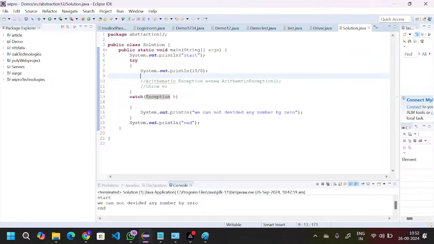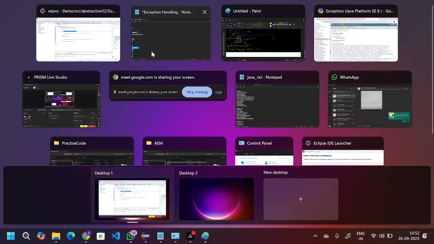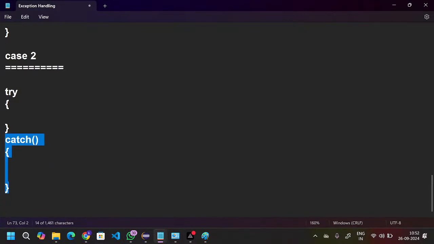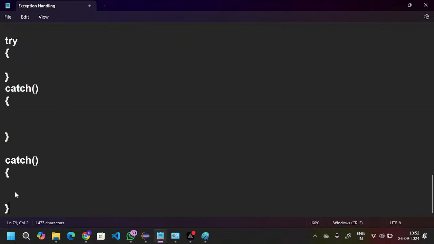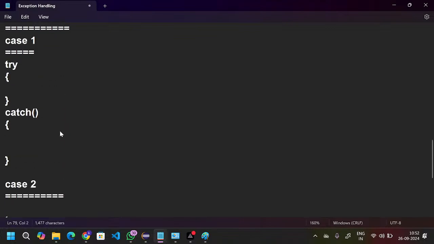The risky code you can keep inside the try block, and we will take two catch blocks, and we can handle it. That is also one combination. Case number two, one try block can contain a number of catch blocks.